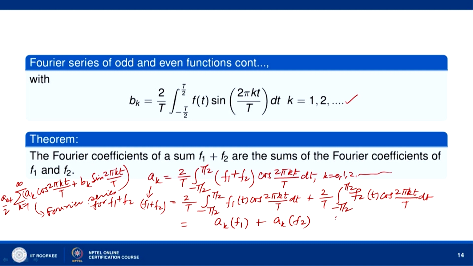Similarly, you can see bk for the function f1 plus f2 is the sum of bk for f1 plus bk for f2. So the Fourier series for the function f1 plus f2 can be found from the Fourier series for f1 and the Fourier series for f2. We can separately find the Fourier coefficients for f1 and f2 and then add them to get the Fourier coefficients for f1 plus f2.